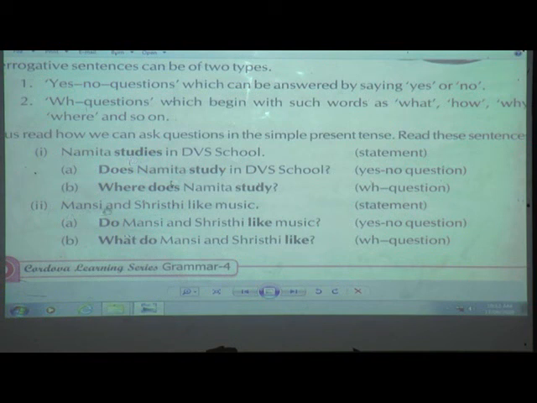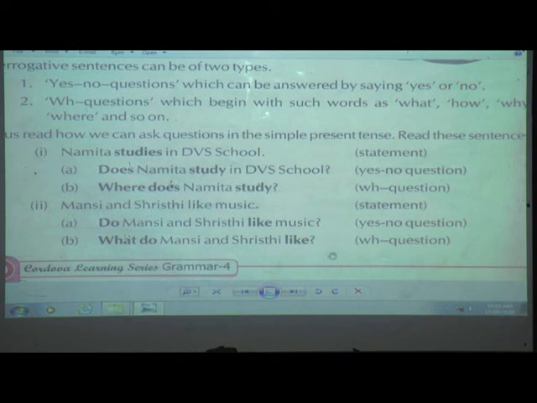Next, Mansi and Srishti like music. This is a statement, okay. So here Mansi and Srishti, how many are there? Two are there, means they are in plural form, okay. So which word I am going to use? Do. Now this is in yes no question, so I am going to write do. Do Mansi and Srishti like music?